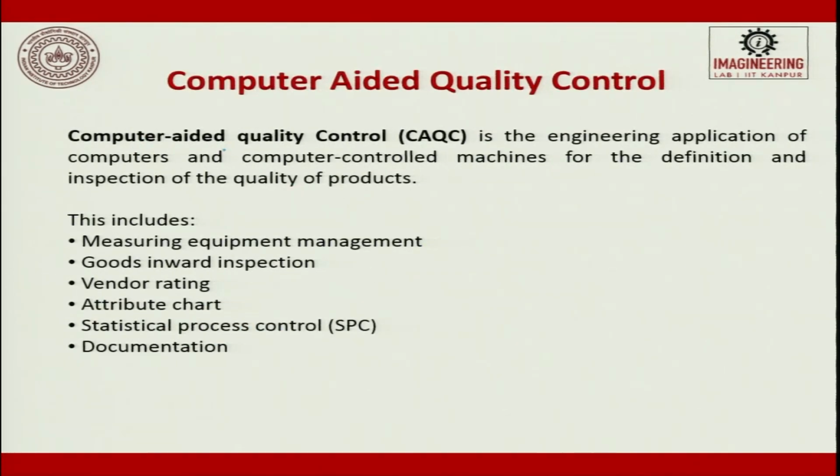So, computer aided quality control is the engineering application of computers and computer controlled machines for the definition and inspection of the quality of the product, which includes measuring equipment management, goods inward inspection, what came inside as input.